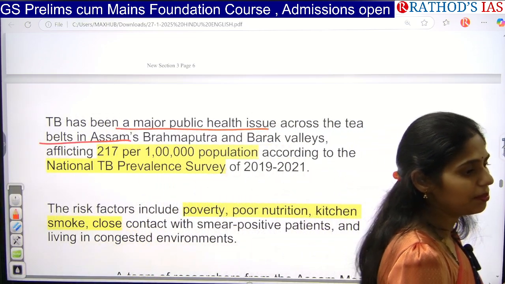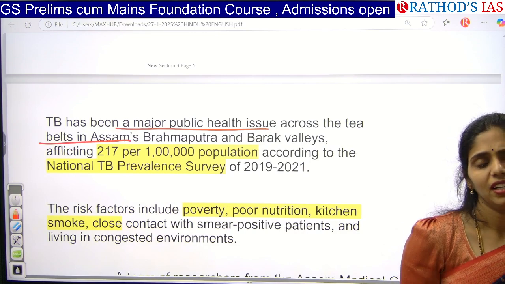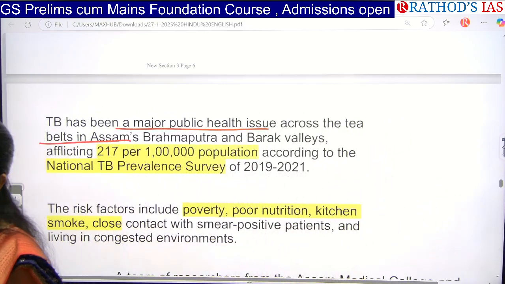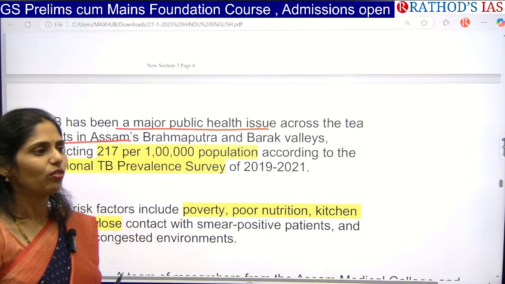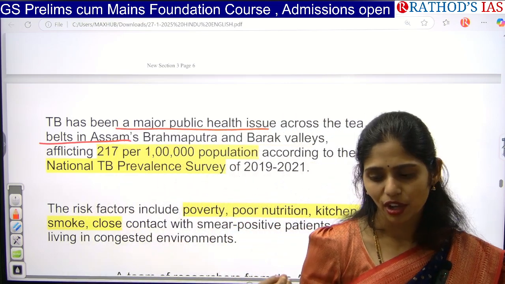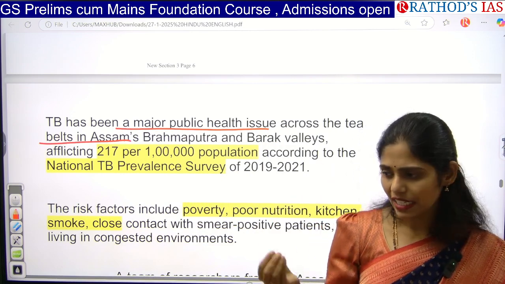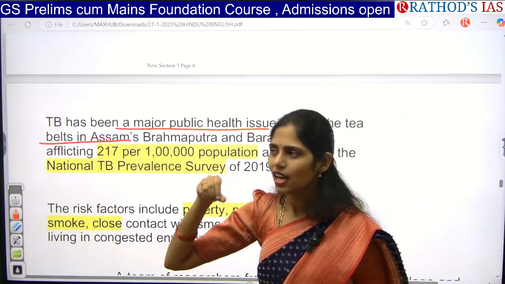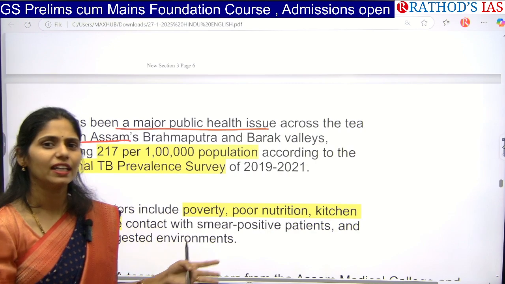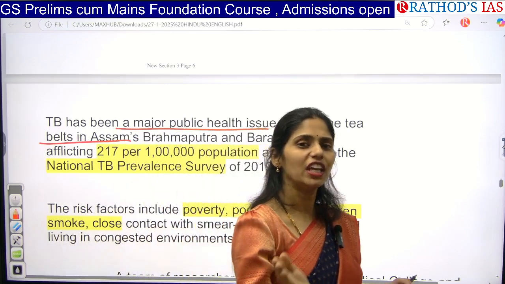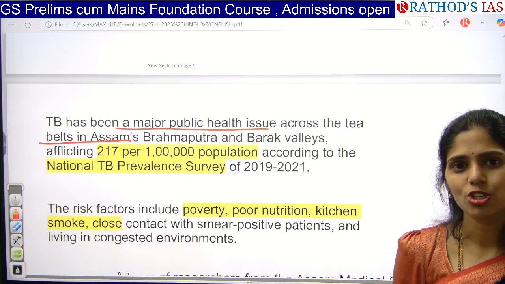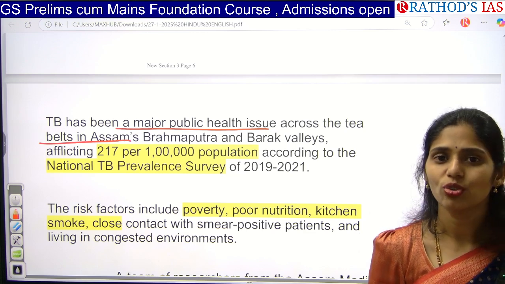And tea price is mainly controlled by the Tea Board of India. So you have to know about this Tea Board, because in 2022 there was a question regarding the Tea Board. And you have to see how the pricing of tea happens. For example, we have green tea in the market, we have normally very fine tea powder, and in some tea powder we can see some granules. If you go to a tea shop, they will ask chocolate tea, mix of tea, like that. So you have to see the different variations of tea that we can see in the market, and how the price variation happens, whether it is based on what components, you have to know about that.